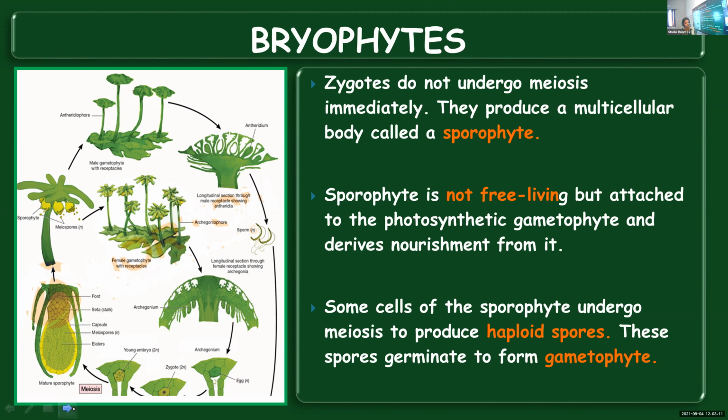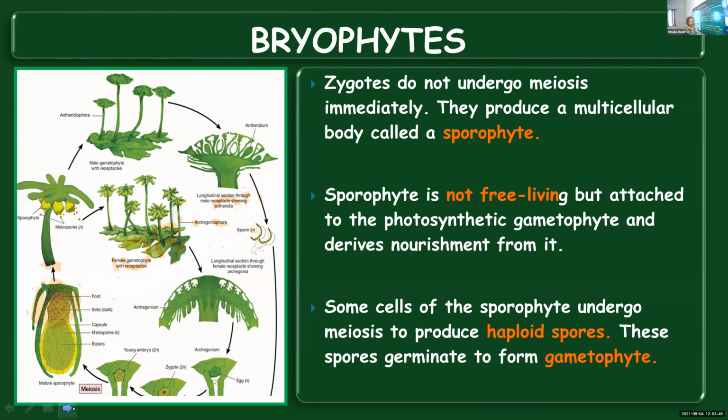So gametophyte means the part of the plant where these gametes are being produced. So gametophyte has got specialized sex organs where the gametes will be produced. These gametes will fuse, it will form a zygote, and the zygote will develop into a multicellular sporophyte. And the sporophyte will produce spores by means of reduction division. Now what happens to these spores? Spores will germinate and form gametophyte. Again the cycle continues.